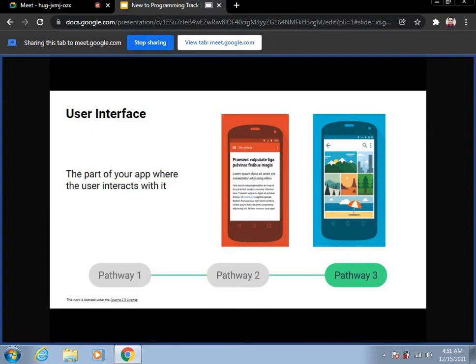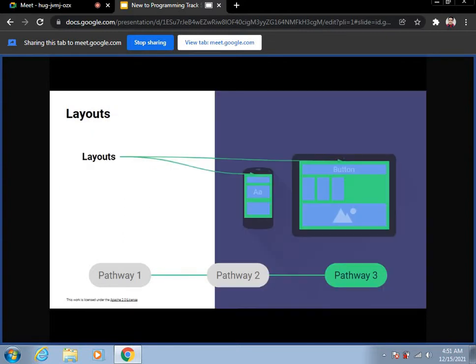What actually is a layout? Layouts are the views. The layout of an app is the design or arrangement of what the user sees on the screen. Nowadays everyone is so much into phones that they know what layouts are and how the designs are. So the layout of an app is the design or arrangement of what the user sees on the screen.